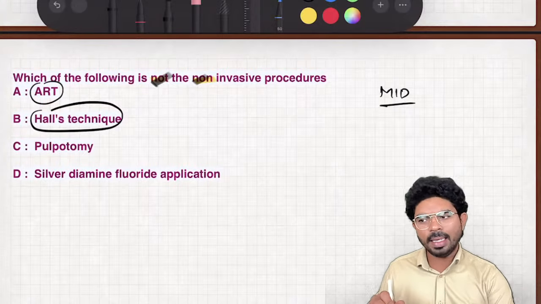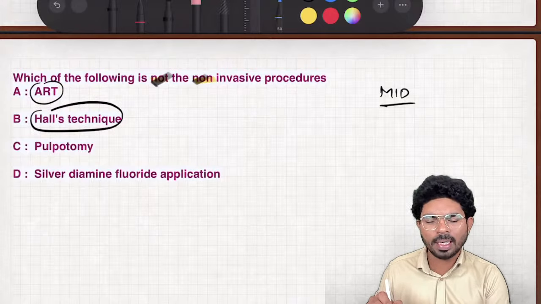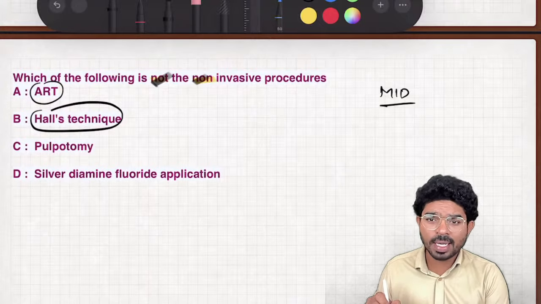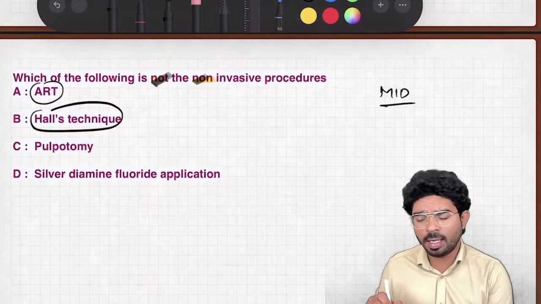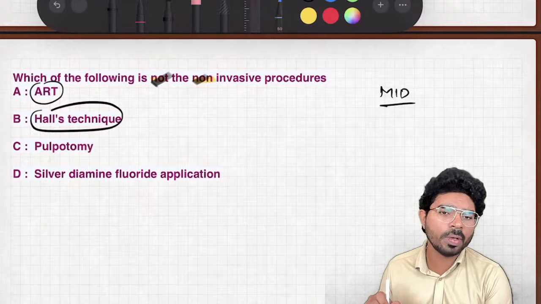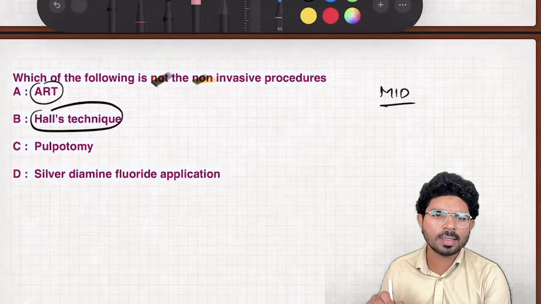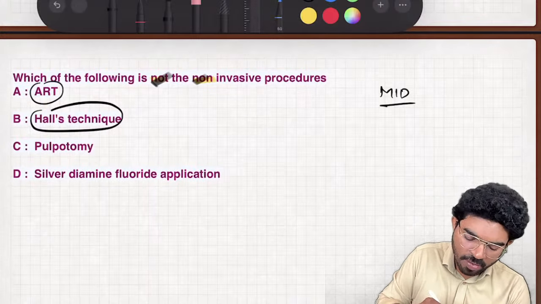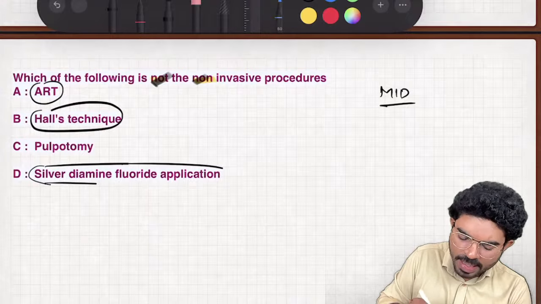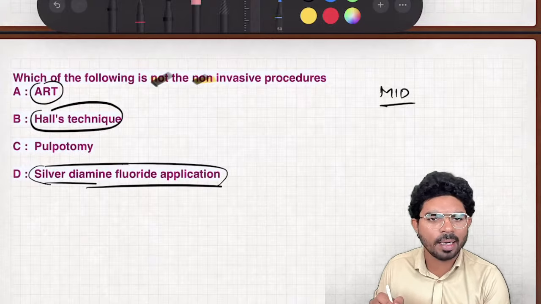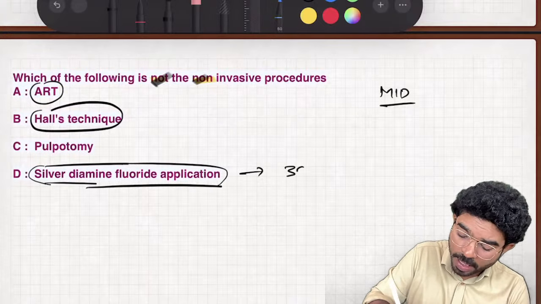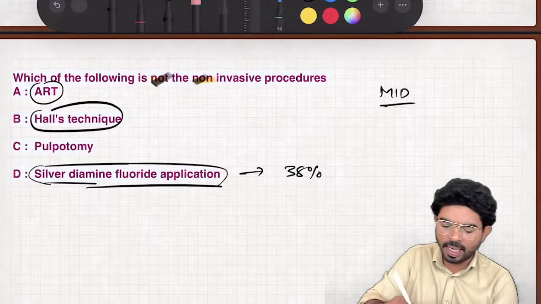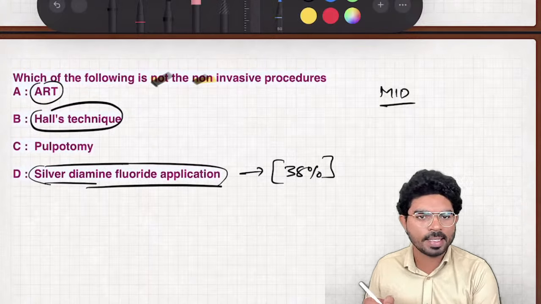In primary teeth which are asymptomatic, I'm not removing the decay; instead I'm giving a stainless steel crown on it. The patient is asymptomatic, so I just want my primary teeth to work as a space maintainer. So I am giving a stainless steel crown over it without doing any procedure. That is called Hall's technique. Most of you are aware that arresting the caries lesion, particularly root caries, is done by silver diamine fluoride. Remember silver diamine fluoride percentage is 38%. Again, a very frequently asked question in INICET and NEET examination.